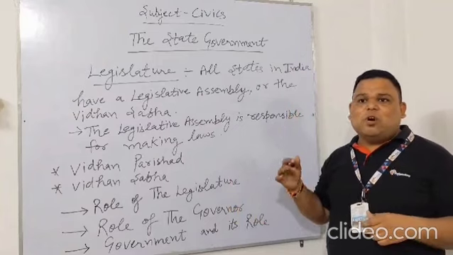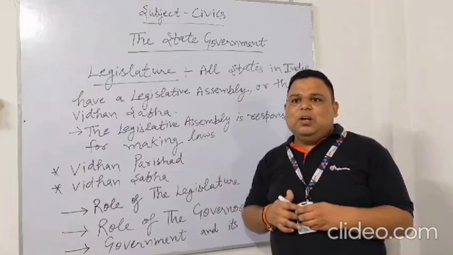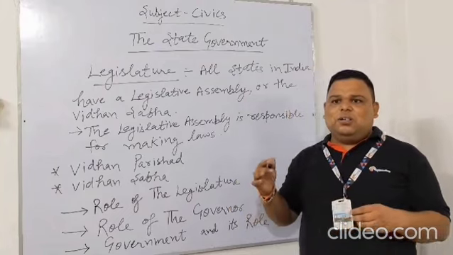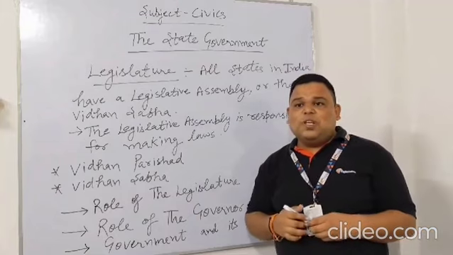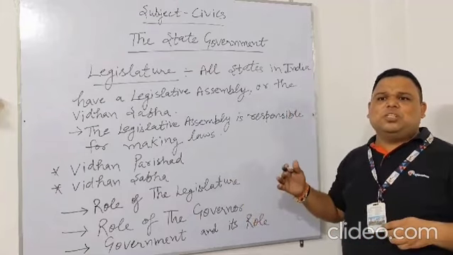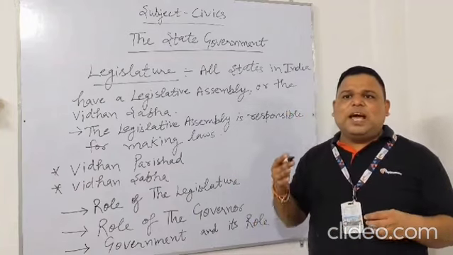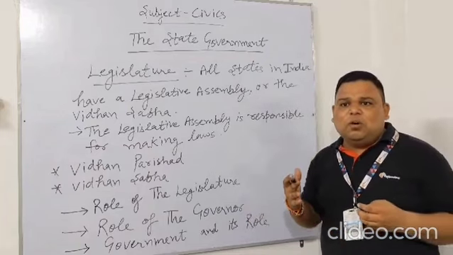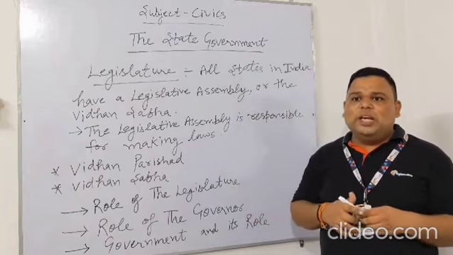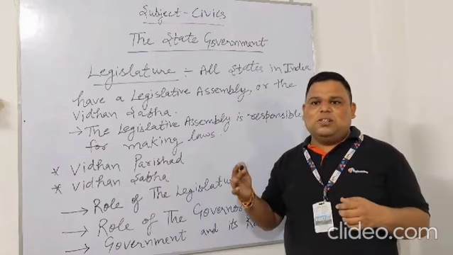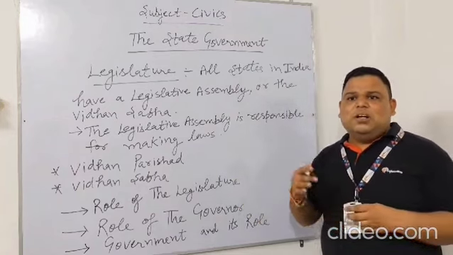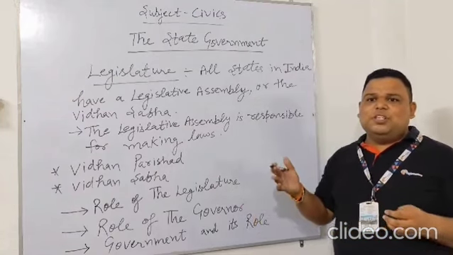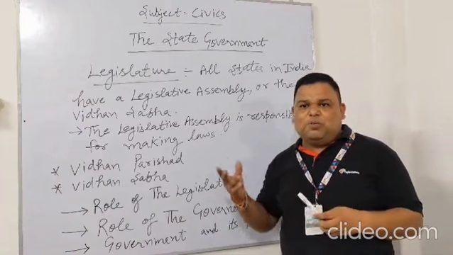The governor can also appoint an Anglo-Indian member to the assembly if he feels the need for better representation of the community in the lower house. Some of the states also have seats reserved for the Scheduled Castes and Scheduled Tribes. The Legislative Assembly has a speaker who presides over the debates in the house. He ensures the meetings of the house are carried out smoothly, and he has the power to adjourn the house if the members disrupt the proceedings. In case the speaker is not available, the deputy speaker takes over his functions. They are both elected by the members of the lower house.